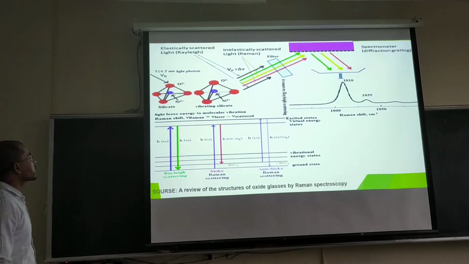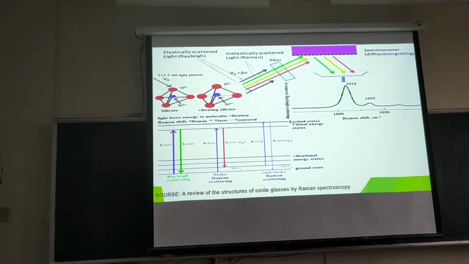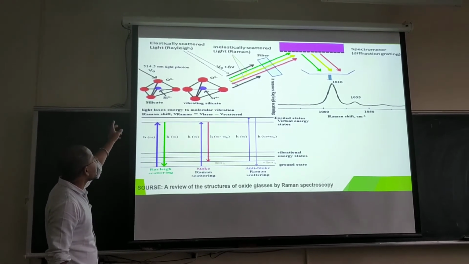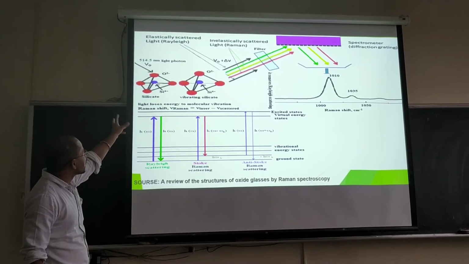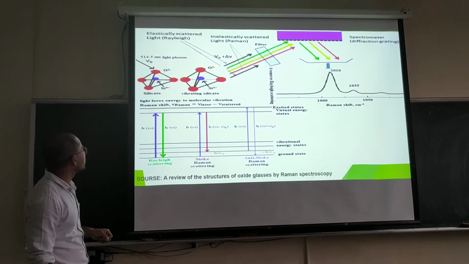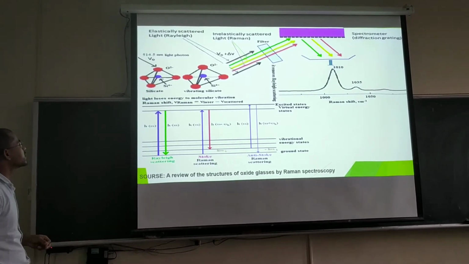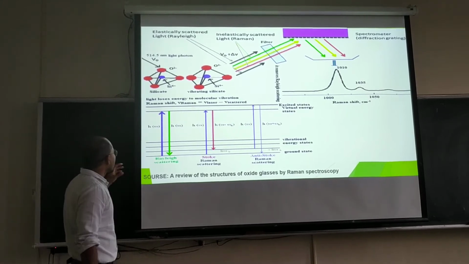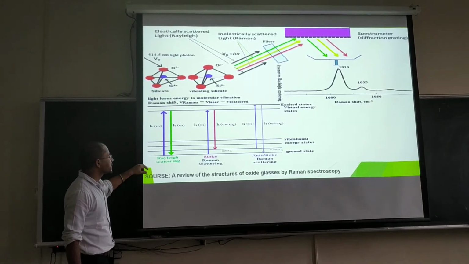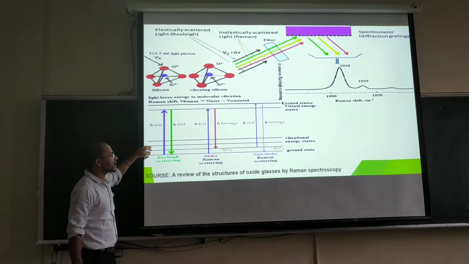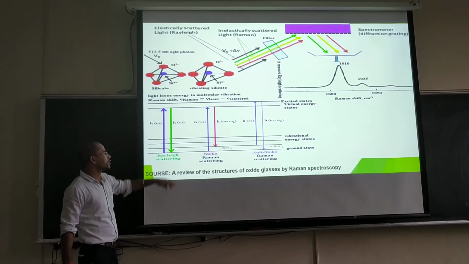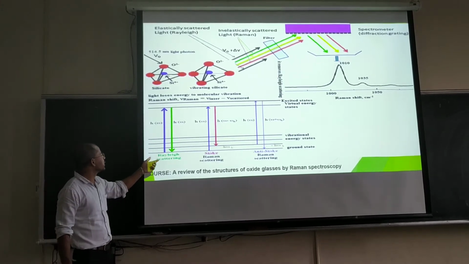Now here I also take an example of SiO2, with silicon atoms between them. In red color there is O, and in blue color it is silicon. Here, this is the ground state, this is energy and vibration, and this is the excited state.